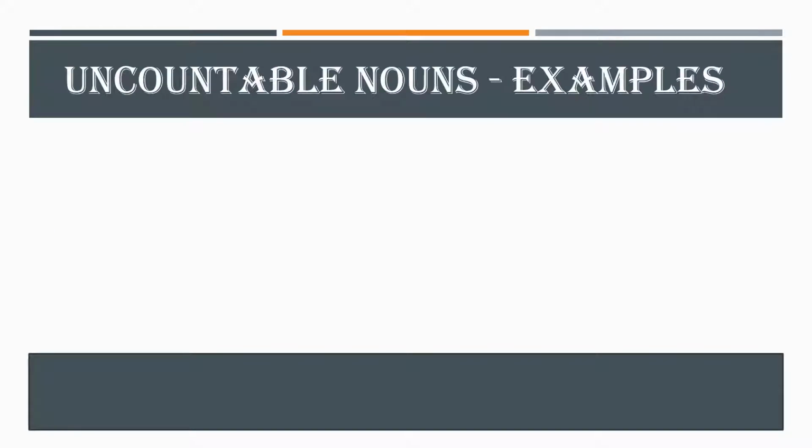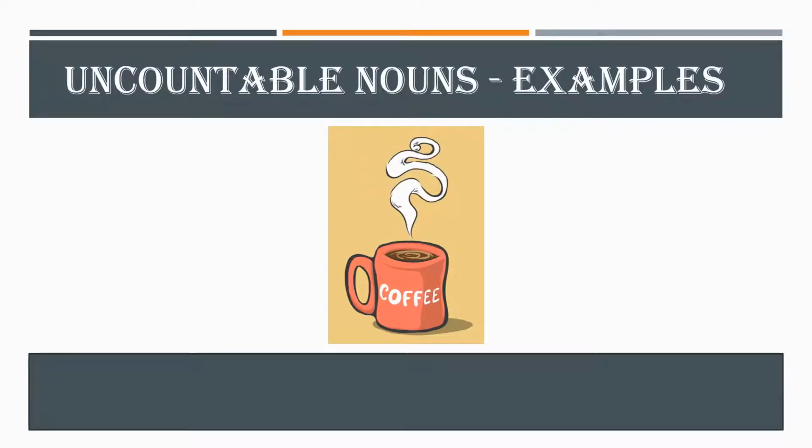So children, uncountable nouns, examples, let's see. Coffee, C-O-F-F-E-E, coffee. So children, when we say coffee, we cannot count it unless and until we pour it in the cup. Then only we can say 1 cup of tea or coffee. So coffee is also an uncountable noun.